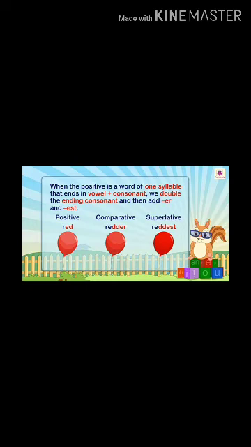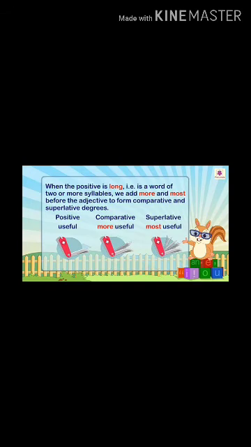Now you can see here the consonant was D, so we make it double D, ER, then double D, EST. So positive is red, comparative is redder, and superlative is reddest.